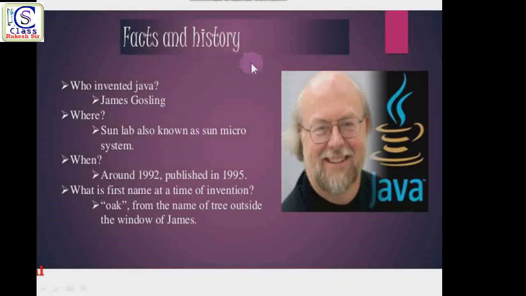Now the first point is the history of Java. Some basic history is written here. Who invented Java? As you know, James Gosling is the inventor of Java, and a picture of James Gosling is shown here. Where was it invented? In Sun Lab, also known as Sun Microsystems. When? Around 1991 to 1992 it was invented, and it was published in 1995. The first name of Java, when it was invented, was Oak, and when it was published, the name became Java.